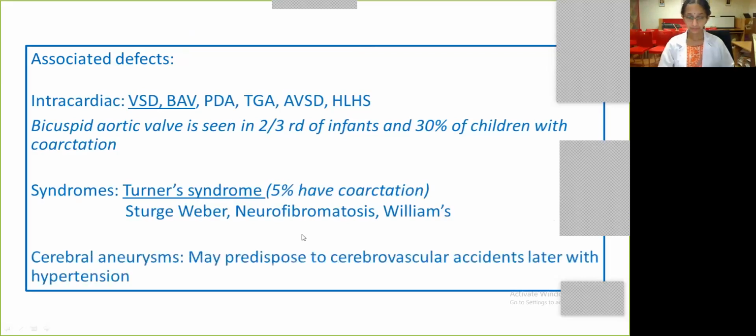There are a few syndromes which are associated with coarctation of aorta, and the most common association is Turner's. However, from the other side, if we take 100% Turner's, only 5% will have coarctation. Hence, it's extremely difficult in a newborn period. When you have coarctation, is it important to send a karyotype for every single child? I don't think that's the rule, but always have an eye out for any associated phenotypic features to suspect Turner syndrome, because missing a Turner's can harm us in 2 ways.